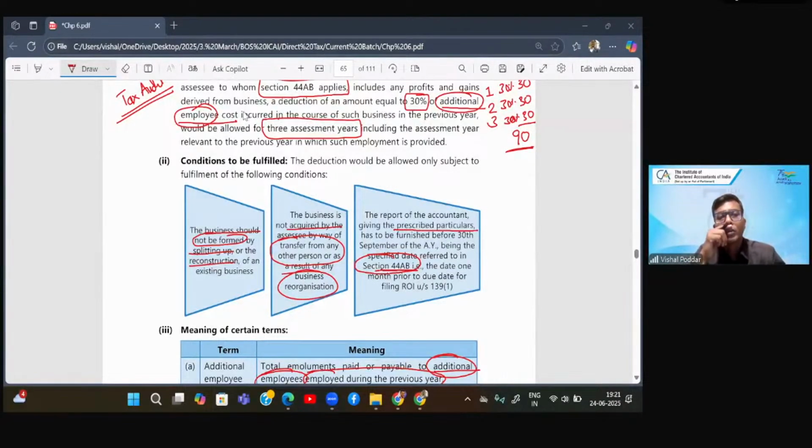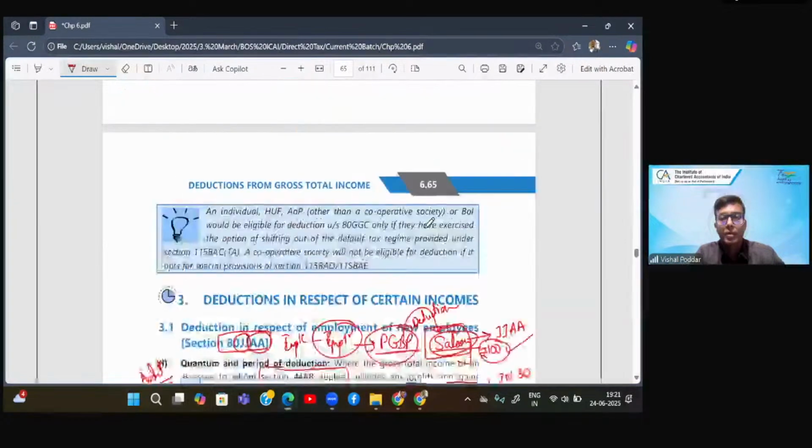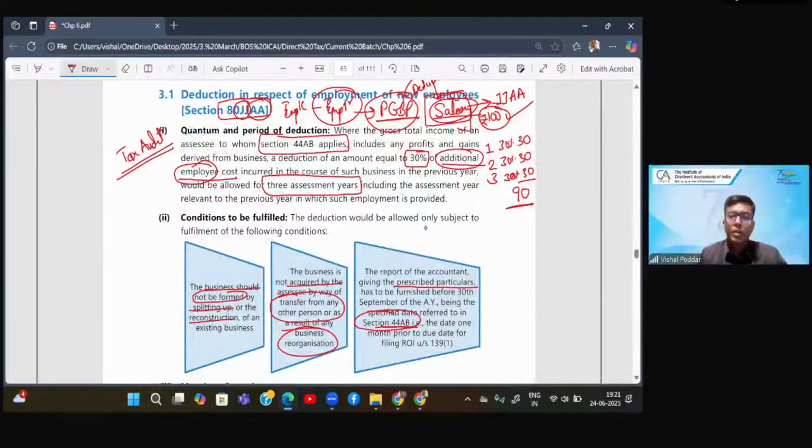Ishan is asking, sir, in all three succeeding assessment years, same amount or we have to compute for each year? Very good question, Ishan. Now, Ishan is asking, sir, in every year, whether we'll compute separate amount. So students understand this. Now I take this example again. So in year one, where all the employees are new employees, and assuming all these conditions of 25,000 and all are satisfied, so the total salary that you are paying to these employees is what is eligible. Now, this salary, let us say in the year one is 100. So, year one 30, year two 30, year three 30.